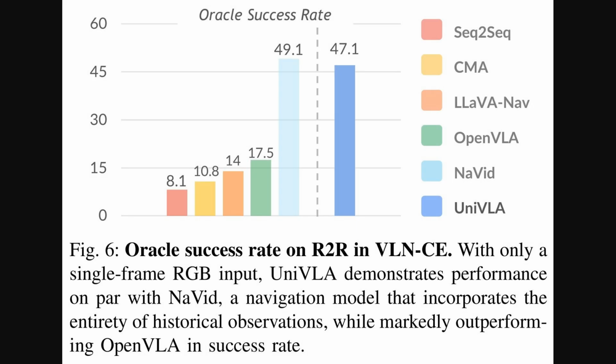Okay, so shifting gears from manipulation, Figure 6 here looks at a navigation task. This bar chart shows the Oracle success rate, which in these navigation tasks essentially measures how often the model correctly identifies the goal when guided along an optimal path on the R2R benchmark, specifically within the vision and language navigation in continuous environments, or VLNCE. UniVLA, in blue, hits 47.1%. What's really notable is that it achieves this high success rate using only a single image frame as input, putting its performance nearly on par with Navid, which uses all historical views, and well ahead of OpenVLA.